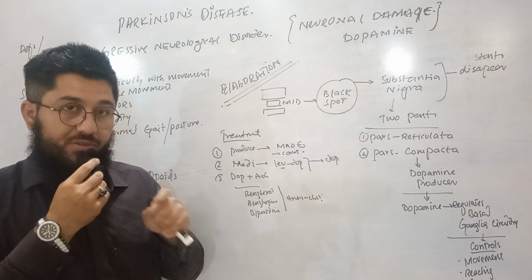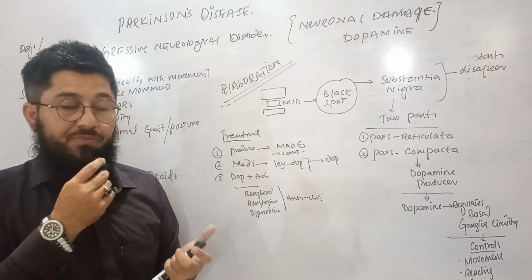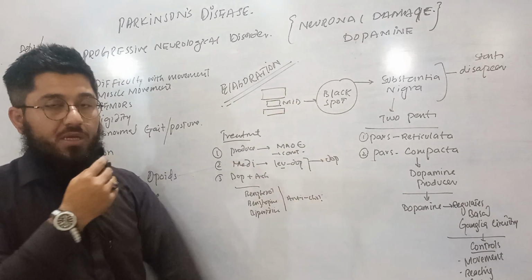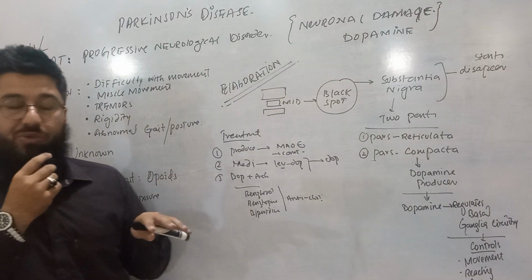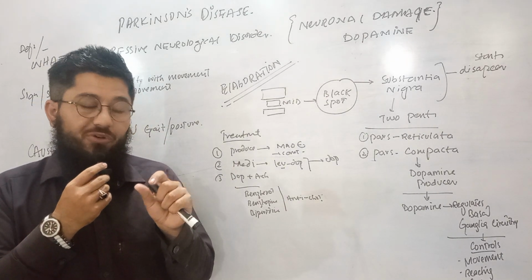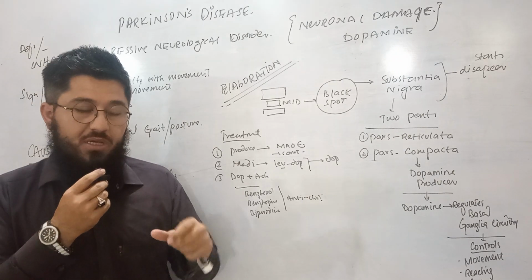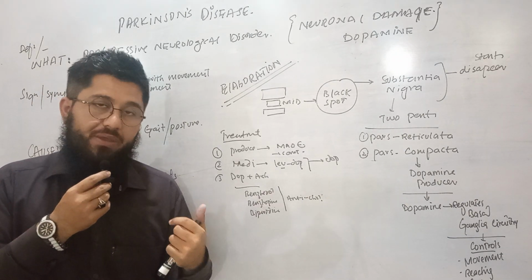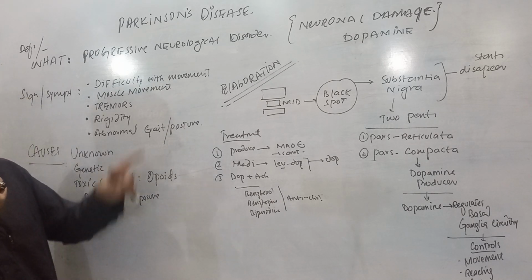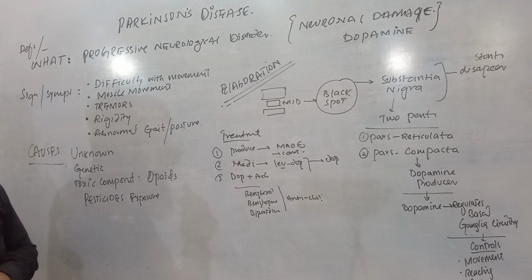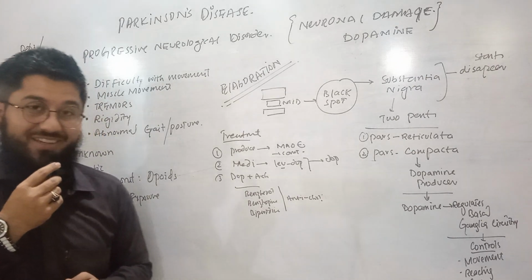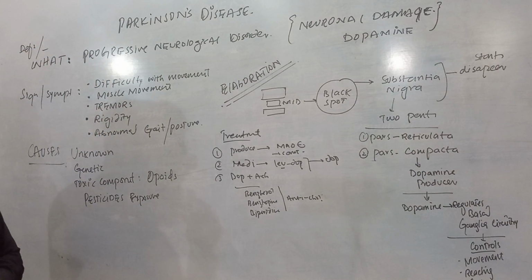Which one? Controlled movement disorder. We have a control mechanism: we can walk, we can move, we can reach something, we can grasp something. All these are controlled movements, voluntary actions, voluntary movements, which are controlled by us. Those voluntary controls become disturbed when a person is affected by Parkinson's disease, or when a person gets Parkinson's disease. Whatever way you understand it, just focus on that.